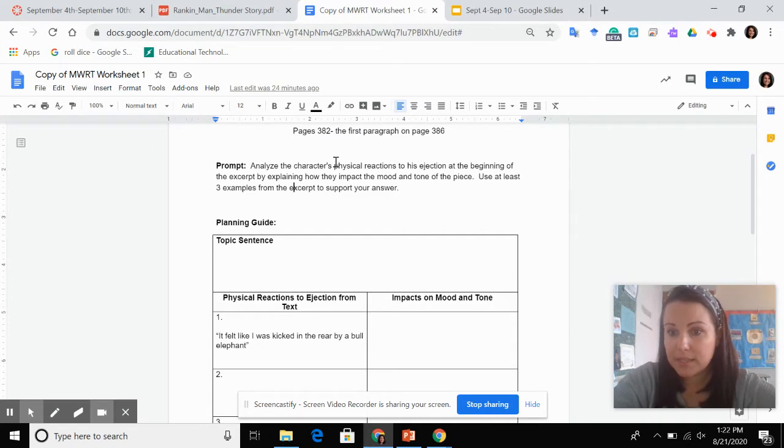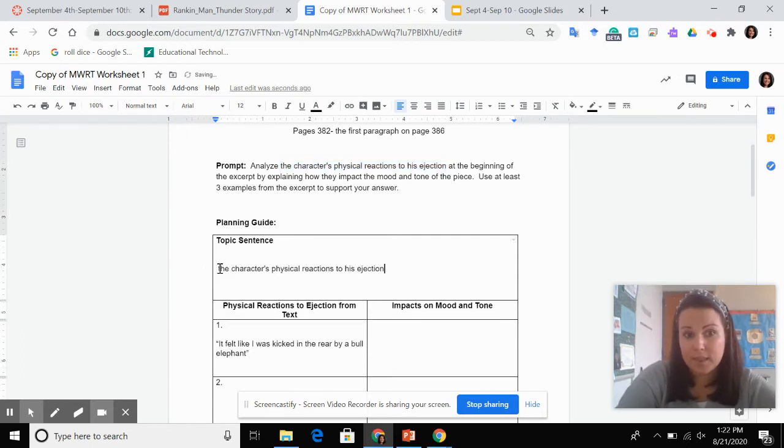We're writing this topic sentence. Topic sentence is the first sentence of any response. This is our prompt. We pick out the key points of what it's asking us to do. This prompt is saying, analyze the character's physical reactions to his ejection. That's important. Literally can take that and put it into my topic sentence. The character's physical reactions to his ejection impact the mood and tone.